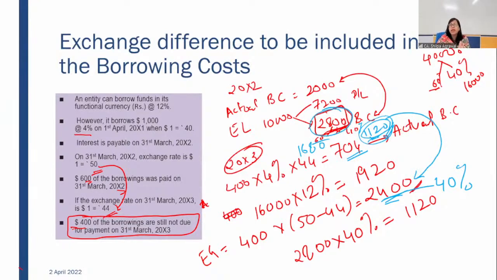This is quite tricky, but you have to consider. It involves a good number of calculations, but the logic is very clear. You have to account for exchange loss only when it is real exchange loss. It does not have any hidden interest element. Hidden interest element you have to consider, but the hidden interest element should be to an extent of exchange loss. It should not be any notional interest element. That's why we have to restrict it to the extent of exchange loss. When we are reverting, again we have to see to an extent of previous year recognition of adjustment of interest, that only we can revert back. We cannot go beyond that. Simple logic that has to be considered.